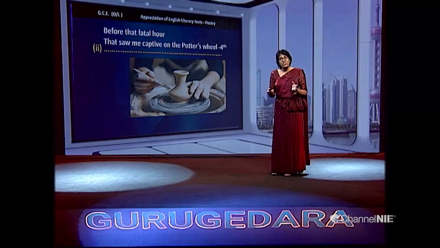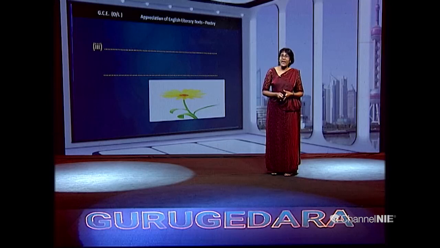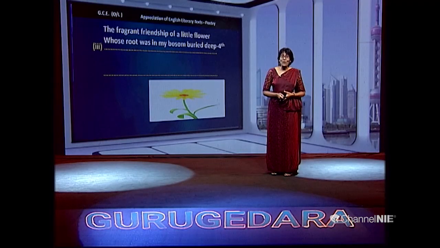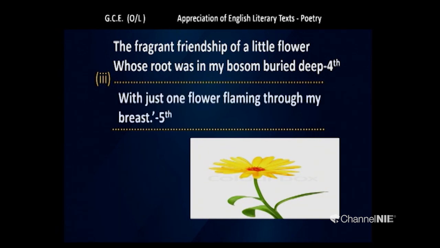Why we use these pictures is for you to get a clear understanding and to be familiar with this poem. Right. I hope you can really find the relevant sentence that is also in the fourth stanza: "The fragrant friendship of a little flower whose root was in my bosom buried deep." And can you find another one? In the fifth stanza you get, "with just one flower flaming through my breast."